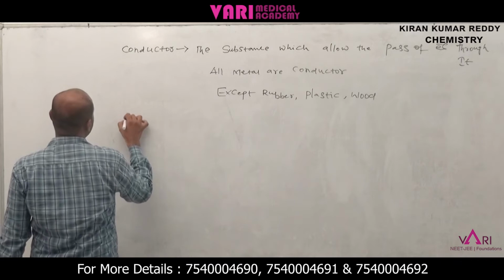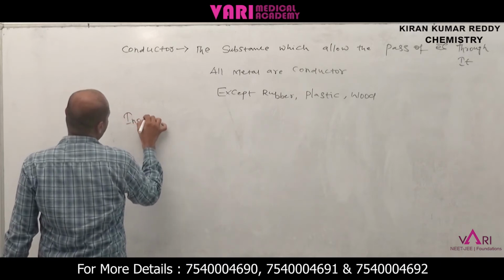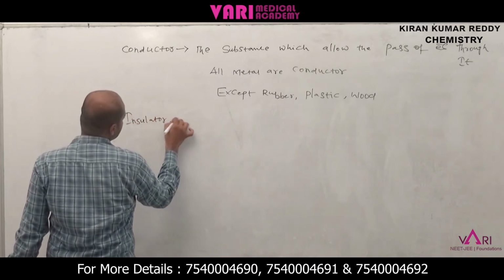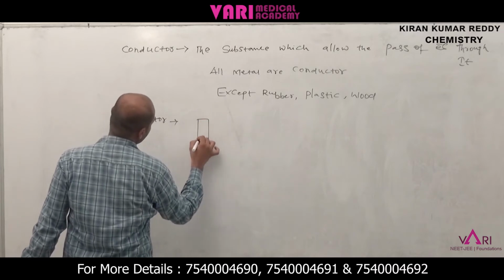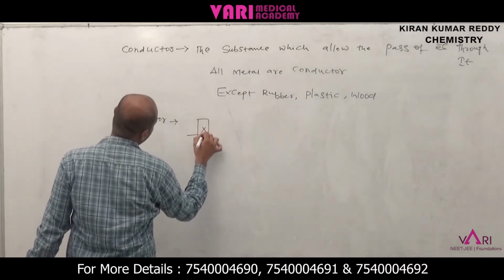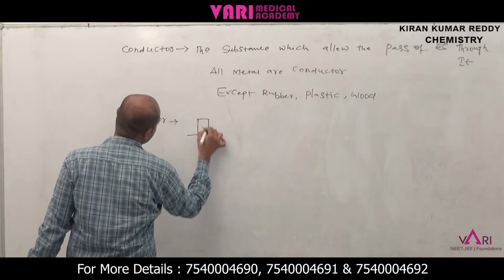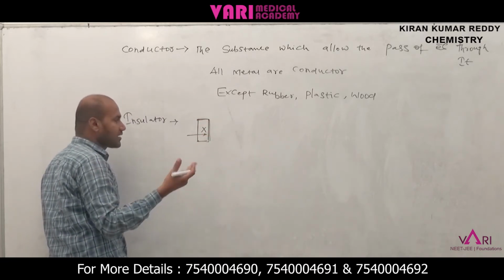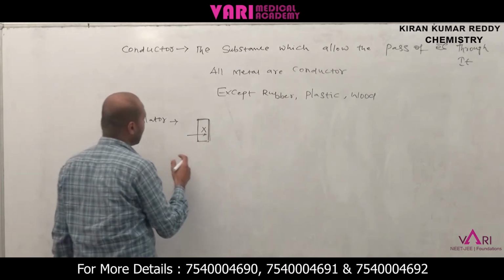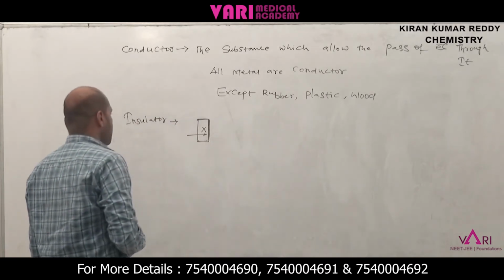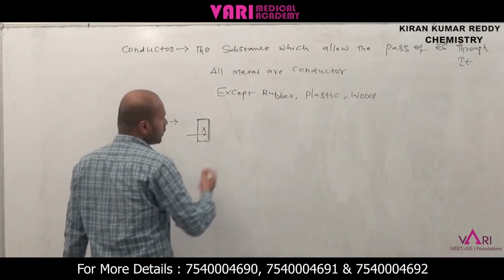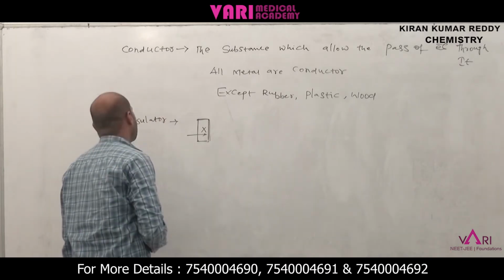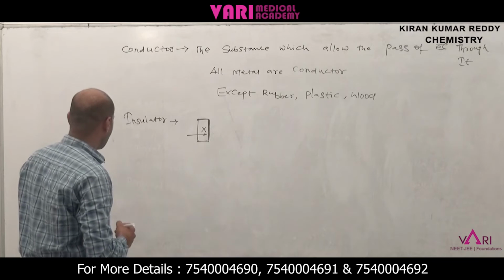Insulator means the substance which does not allow the passage of electrons. The electrons are not passed. For example, this is insulating rubber. Whenever electricity is passed, no electrons pass through it. That is called an insulator. Examples of insulators: wood, plastic, and rubber.